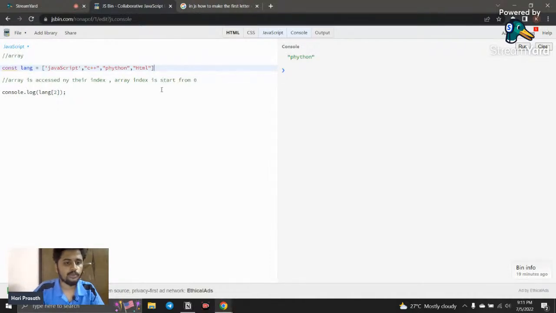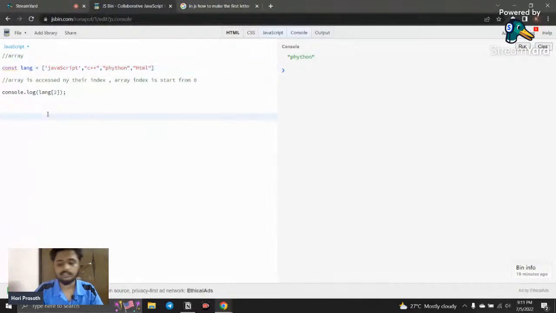This is how you need to access values. Now we're going to see how to add and remove values in the data type. Here you can see there are many values added: JavaScript is one value, C++ is one value, Python is one value, HTML is one value. Now I want to add CSS, or some other programming language. How can I add that?